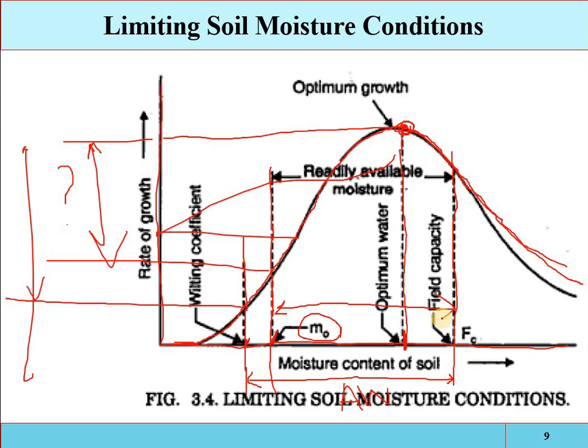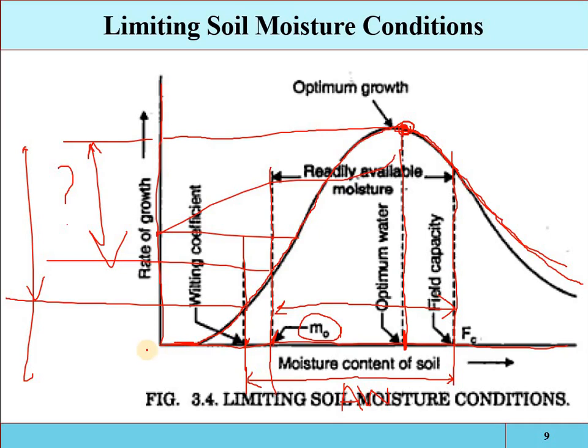Okay, so the plant growth may be retarded if the soil moisture is either deficient or excessive. If the soil moisture is only slightly more than the wilting coefficient, the plant must expend extra energy to obtain it, and the plant will not grow healthy.